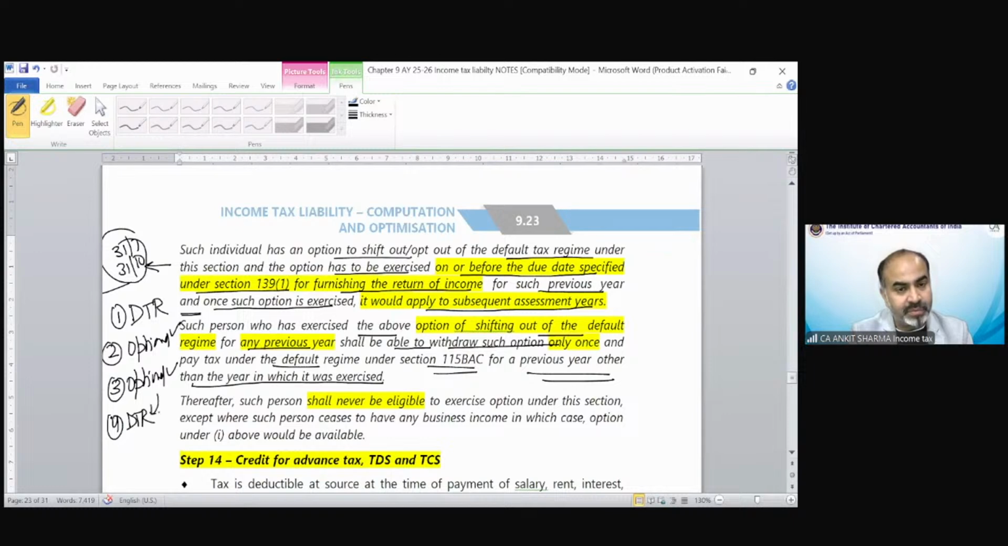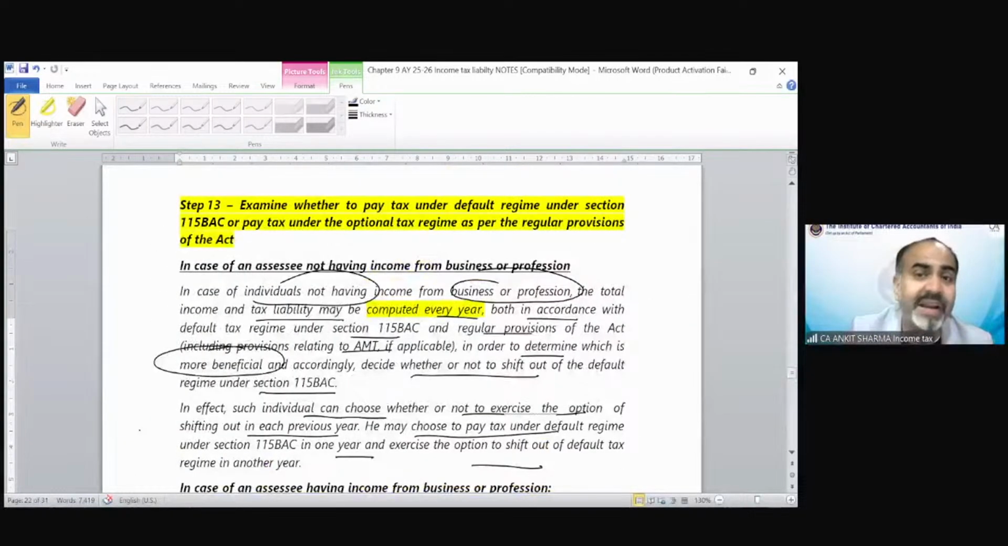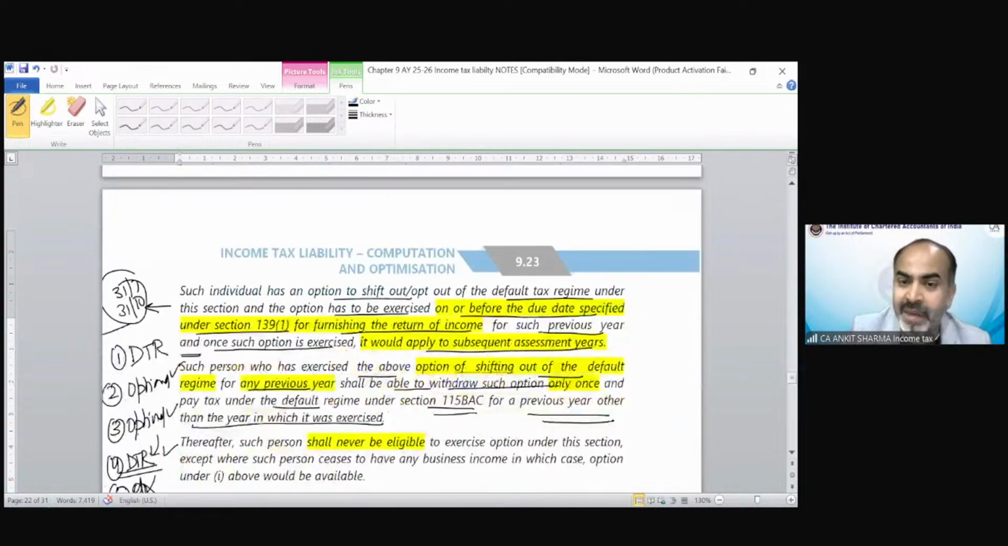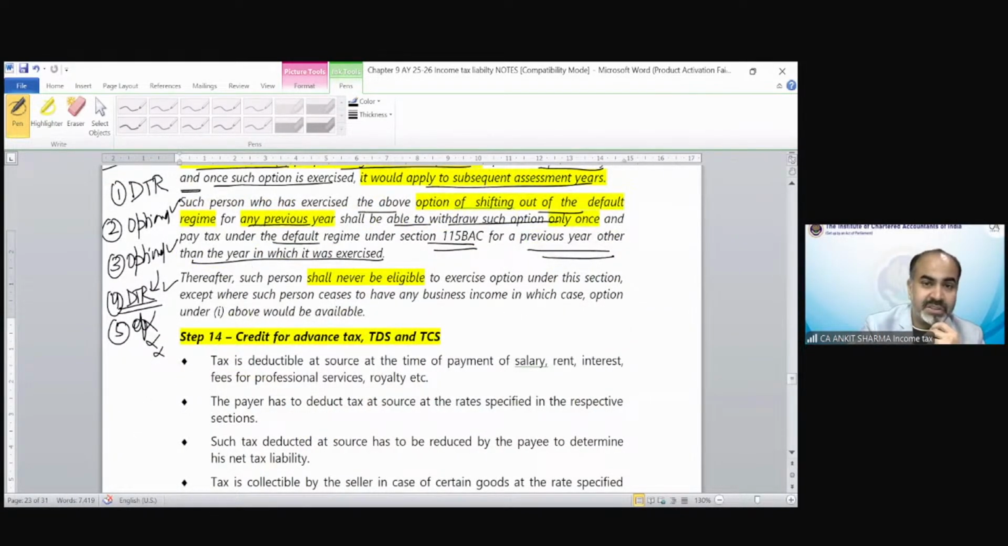Now this is allowed. But once he has come back, if he wants to go under the optional tax regime, that is not allowed forever. Now he needs to be under the default tax regime forever, unless he stops carrying on any business. Because if he stops carrying on any business income, he will fall under the other category. In that category, you can switch as many times as you want. So thereafter, such person shall never be eligible to exercise the option under this section, except where such person ceases to have any business income, in which case the option under clause one above would be available.